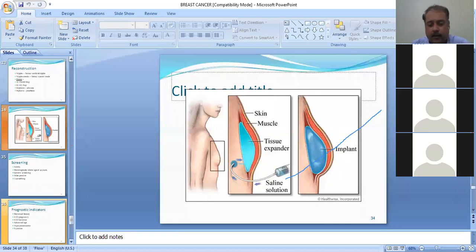This is a simple tissue expander for the post-operative patient. When you can see in a small inset, that horizontal scar is there, that is a post-surgery patient. And a small tissue expander is introduced beneath the muscles, and a saline solution is injected into the implant. And as per the desired effect one needs, the expansion is achieved.